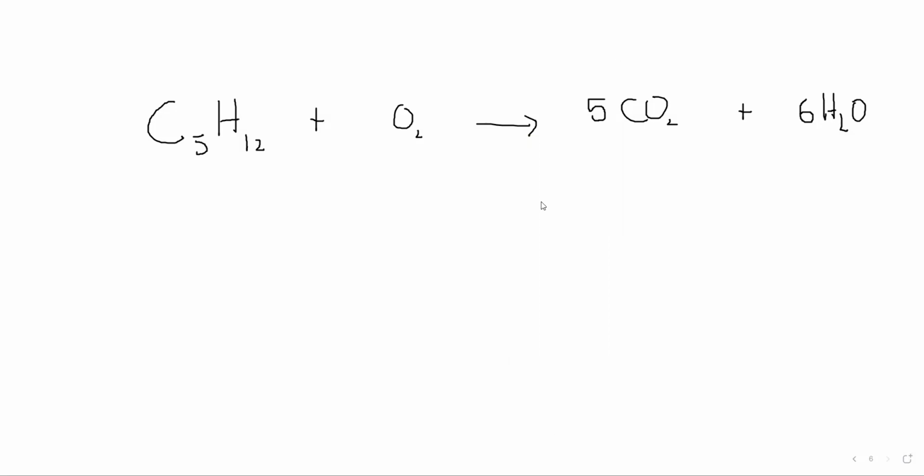What about oxygen? How many oxygen will be here?